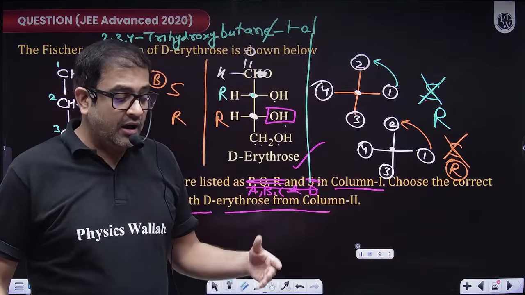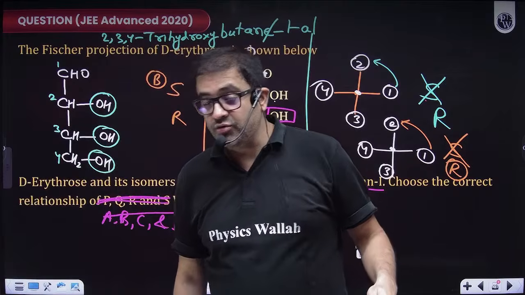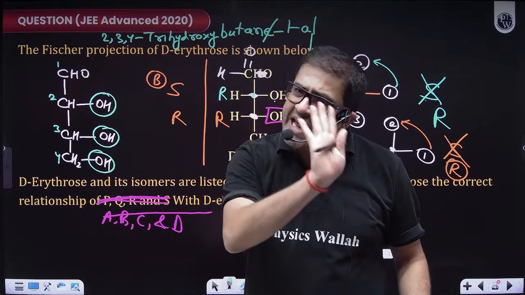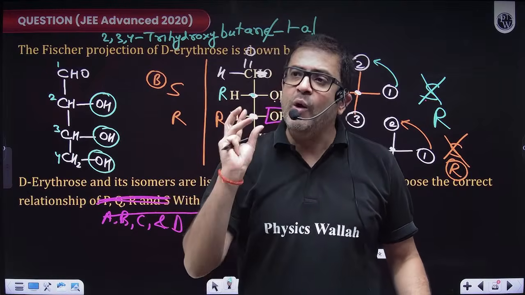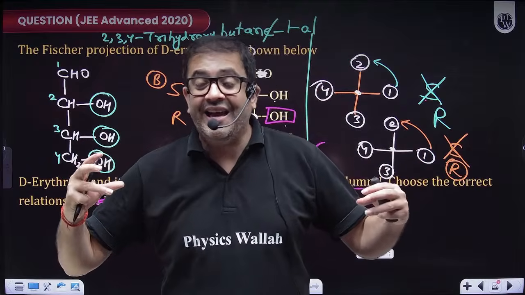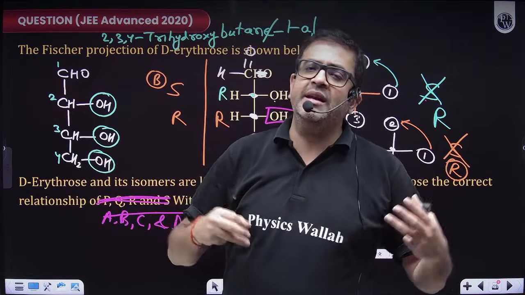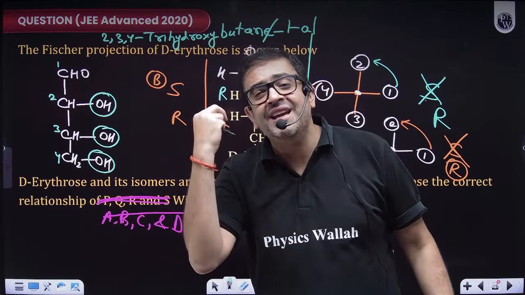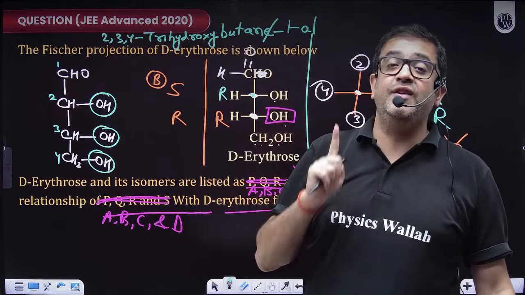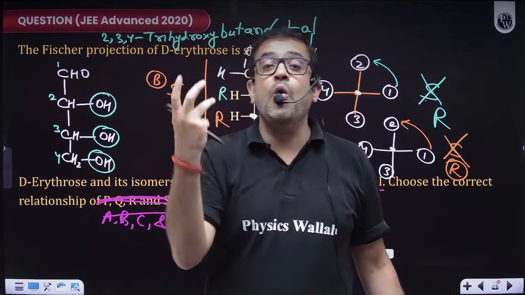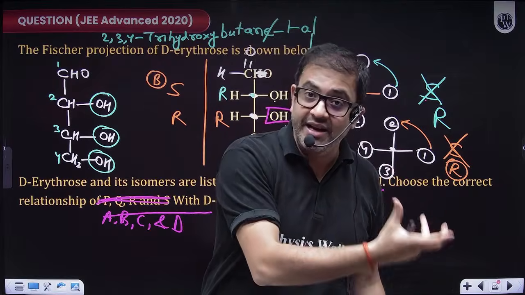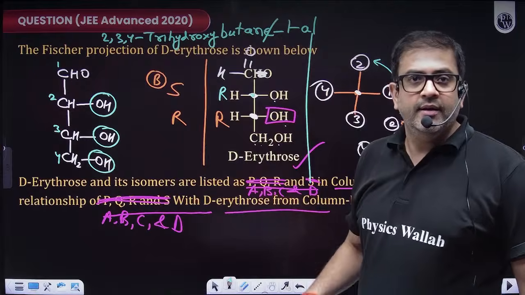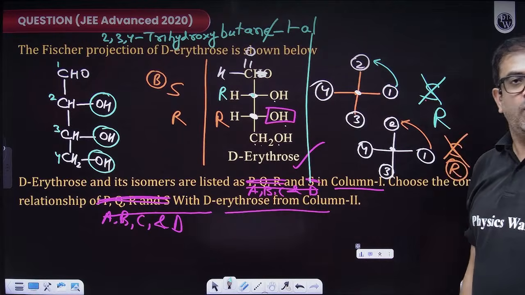You call a stereoisomer an erythro stereoisomer when you have groups on the same side. What groups? Any group, beta. And if you have any group on the chiral carbon on the opposite side, then it is called a threo form. Beta, even you can check for hydrogen. D and L configuration has to see OH or NH2 on the right side D, on the left side L, but in a true Fischer projection. Now got it? Okay, beta.